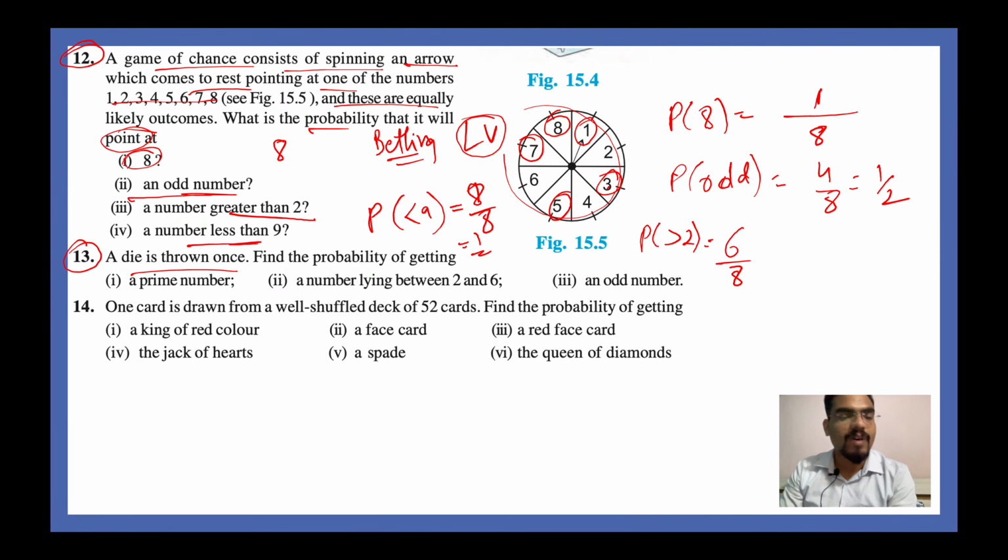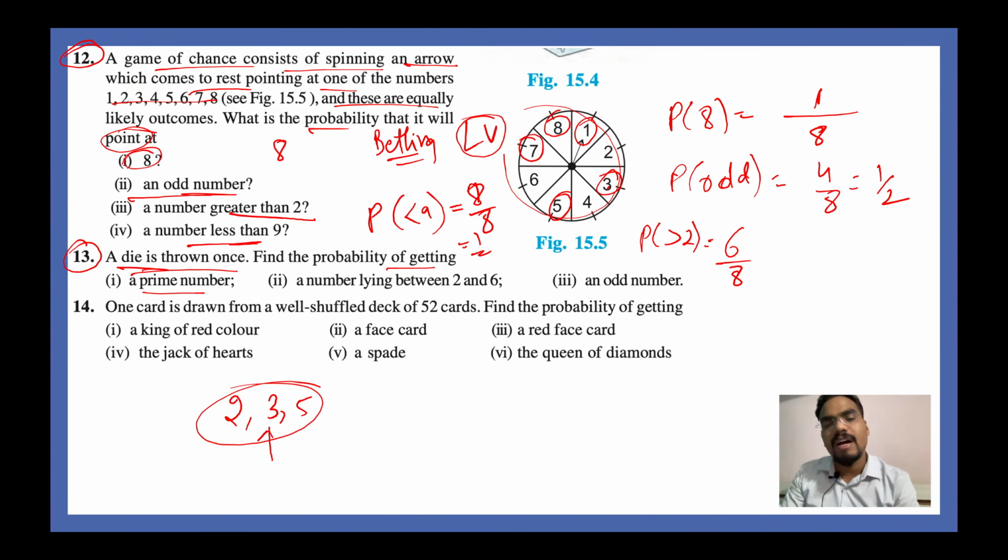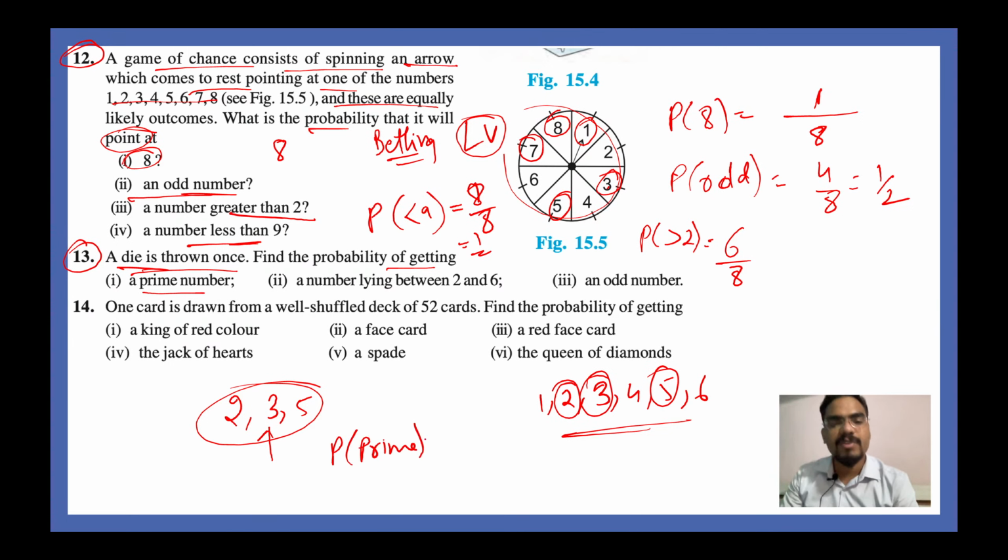Next, a die is thrown once. Find the probability of getting a prime number. What is a prime number? 2, 3 and 5, because these numbers are on a dice. On a dice you have a total of 6 outcomes, 1, 2, 3, 4, 5 and 6, and out of that you have 3 prime numbers: 2, 3 and 5. So the probability of getting a prime number is 3 divided by 6, which is equal to 1 by 2.